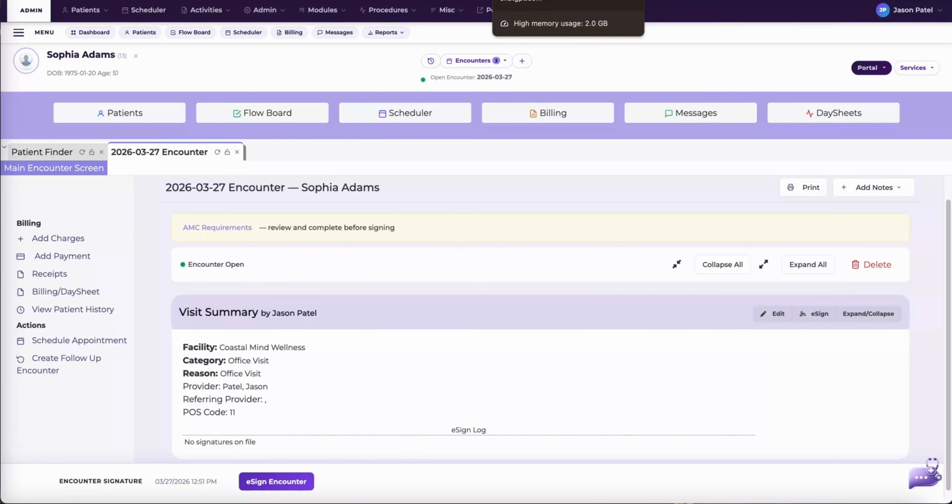Let's dive into the Ambient SOAP feature. This tool is designed to listen during a visit and seamlessly direct the spoken content into the appropriate SOAP sections.